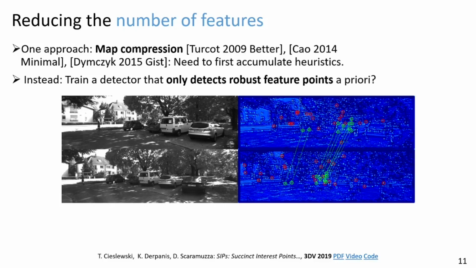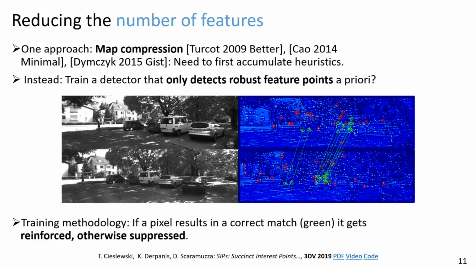Feature points are then extracted from local maxima in that score map. As you can see, there are many bright dots which are potential feature locations, but we only pick the ones with the highest score as shown with the circles. In our method, this score is calculated using a neural network.